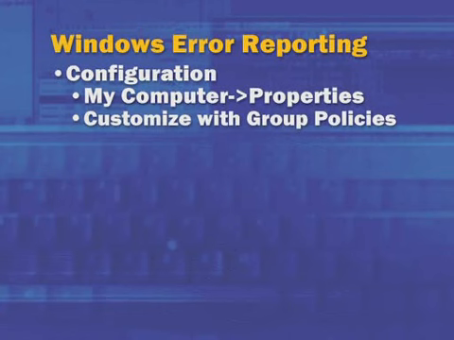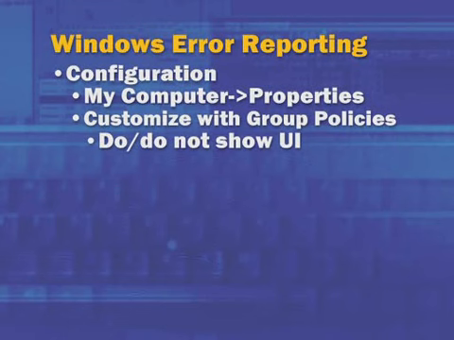Now, it's interesting that if you're using the group policy editor, you can make some customizations there. For example, you can change the message text. Instead of "please tell Microsoft about the problem," you can say "please tell internal technical support," or "please call," and give some internal extension. You can also configure through group policies to not show the user interface. So in other words, on the reboot after a crash, to automatically submit the crash dump so that the user doesn't have the option to not submit it.